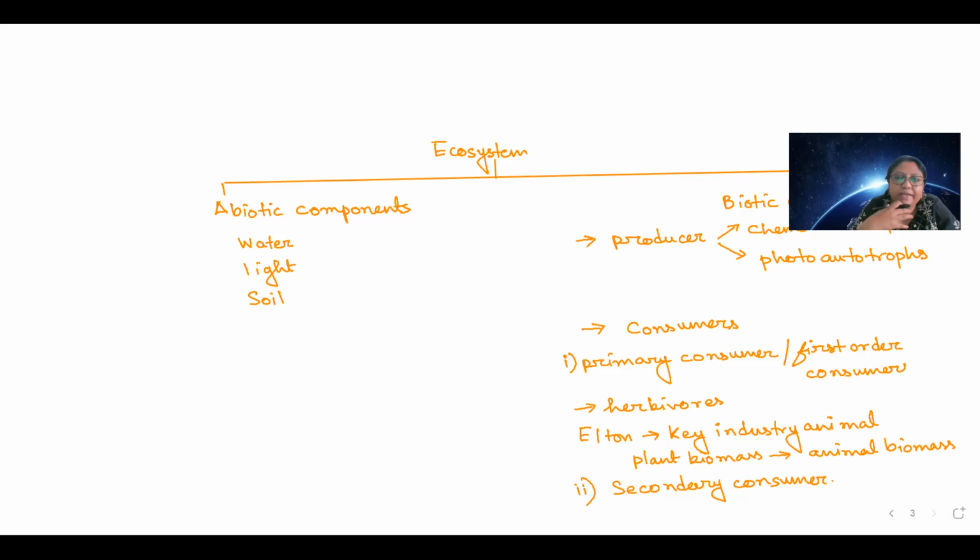So now as you are in higher grade beta, always understand that it's not necessary that plant cannot be a consumer, it can be a consumer. And see, whenever we are talking about ecosystem, one very important thing you can understand: if I am looking from the point of view of that plant which is eating insect, it is also autotrophic. So it can play the role of producer as well as it can play the role of secondary consumer.